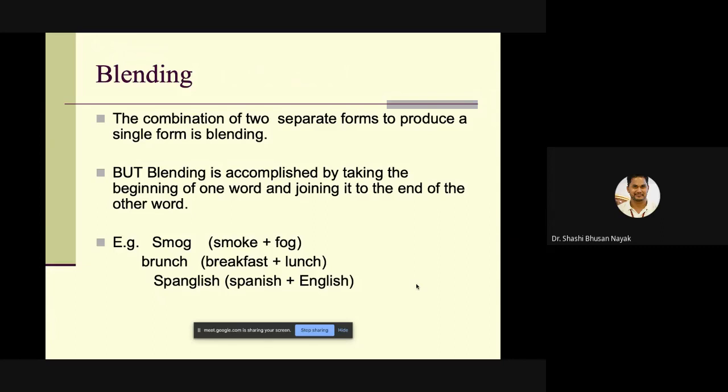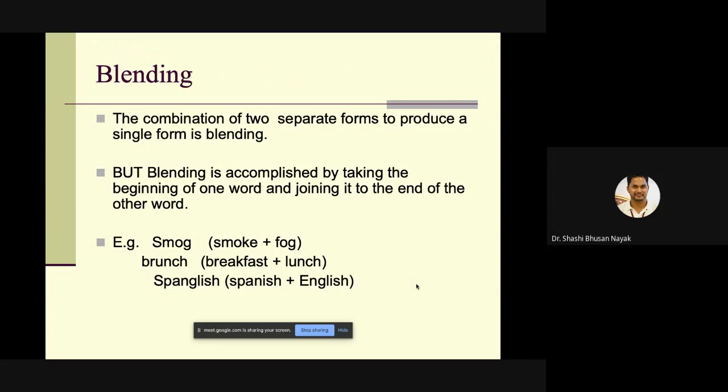One is group forming blend, another one is compound blend. You go to page number 82 in your morphology book, block 4, you find these examples. Phonoaesthetic blends, then compound blends, then group forming blends. One second, please, sir.